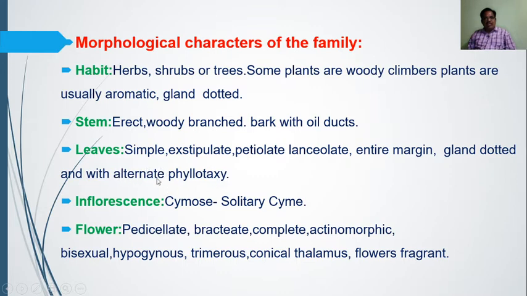So here the single leaf is found at one point, so it is known as alternate type of phyllotaxy. Then inflorescence. Inflorescence are of two types. Generally there are two main inflorescences, that is racemose, then the second one is the cymose, and the third one is the special.